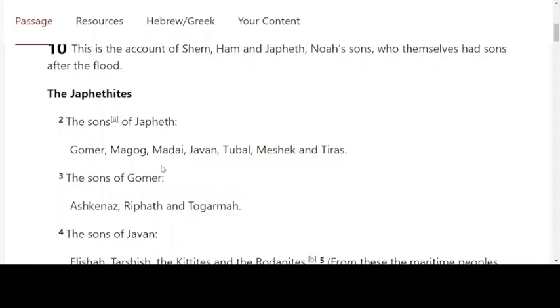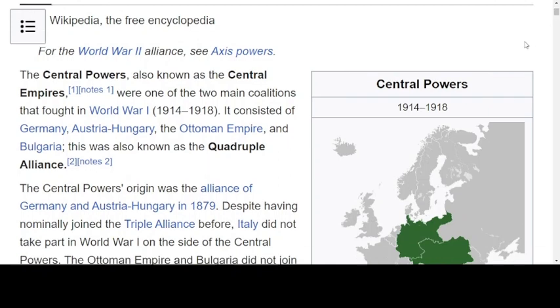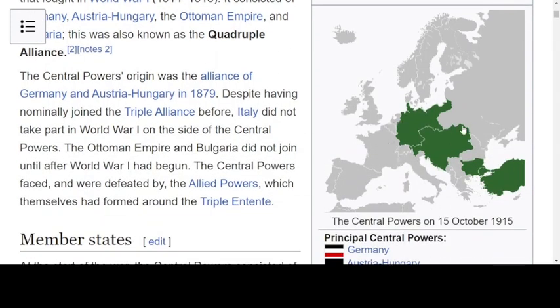And I want to use a historical example to think about Gomer. And we've spoken about this before. We used this example. It's known as the Central Powers or the Central Empires for World War I, 1914 to 1918. And we have the countries of Germany, Austria-Hungary, the Ottoman Empire, and Bulgaria. And if we look at the map, we see the highlighted regions or countries or empires. So what I'm asking is, could this show the family of Gomer, this alliance?